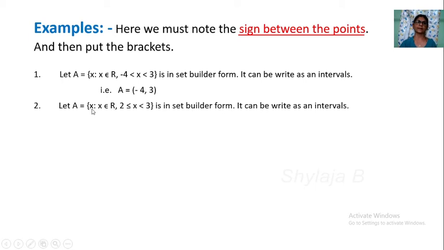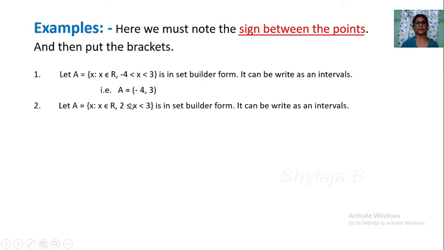Next, x such that x belongs to R, 2 is less or equal to x, less than 3, in set builder form. It can be written as an interval like this. Here endpoints are 2 and 3. A is 2 and B is 3. First you write A comma B. Then you put the bracket.